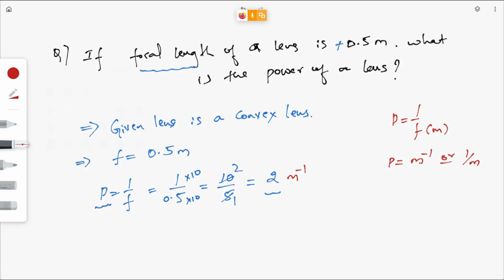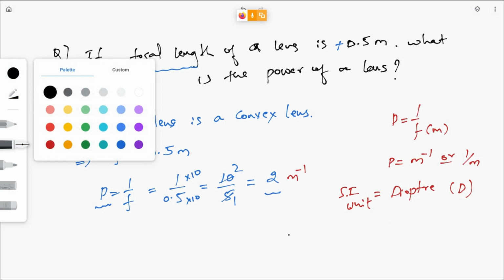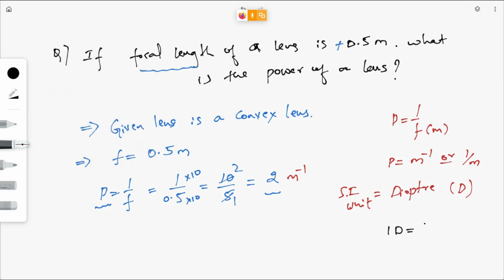So now instead of this m raised to minus 1, there is a new unit for power. That is called dioptre. Or you can write just capital D. D-I-O-P-T-R-E, dioptre or capital D. So this is a unit for power. SI unit of power is 1 dioptre. And 1 D is equal to 1 dioptre. 1 dioptre is equal to 1 by 1 meter, or meter raised to minus 1.